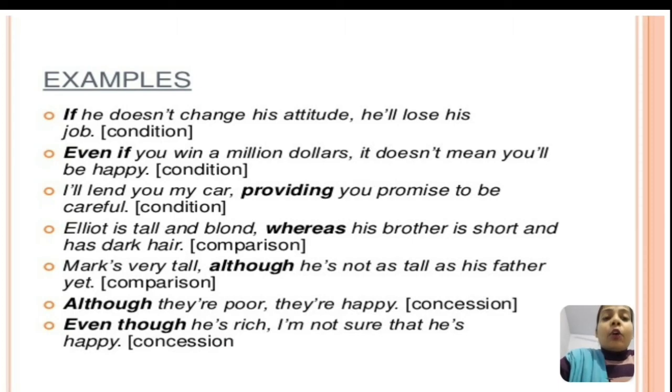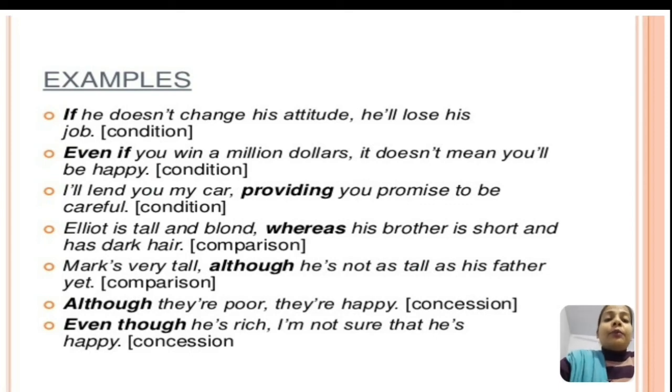Elliot is tall and bald, whereas his brother is short and has dark hair. So here whereas is used for comparing the two subjects. Mark is tall, although he is not as tall as his father yet. So here although is used for contrast.